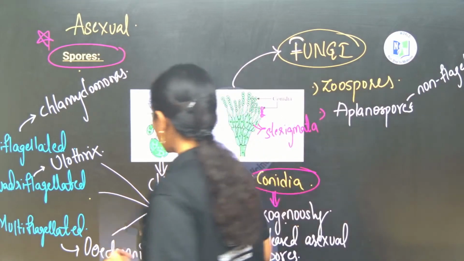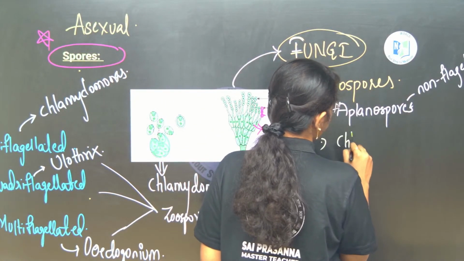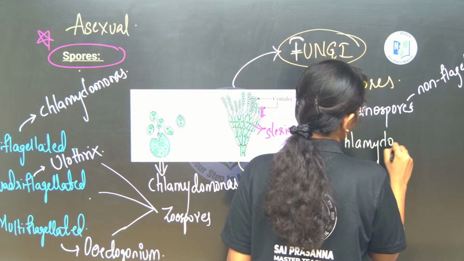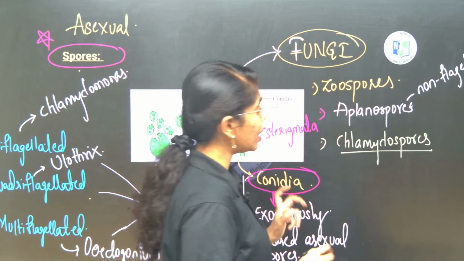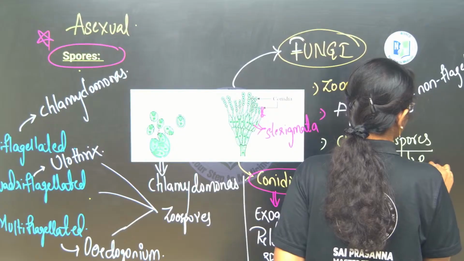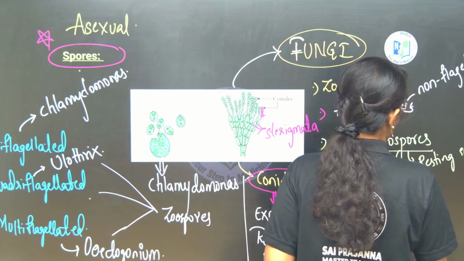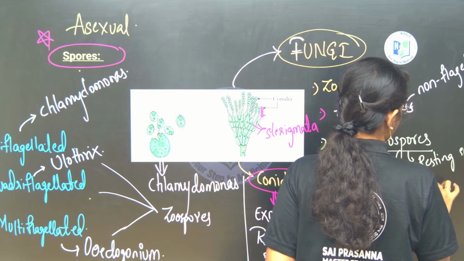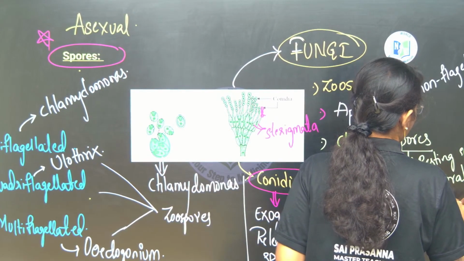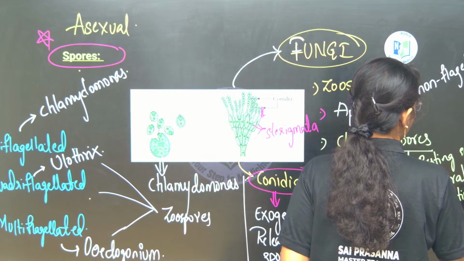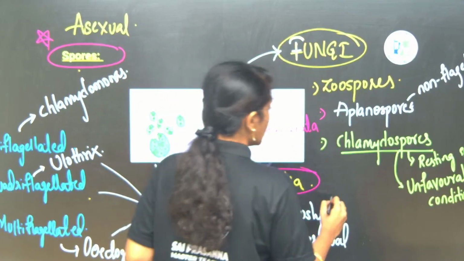And next type is chlamydospores. Chlamydospores are resting spores which are produced during unfavorable conditions. Fine, right? So these are zoospores, aplanospores, chlamydospores.